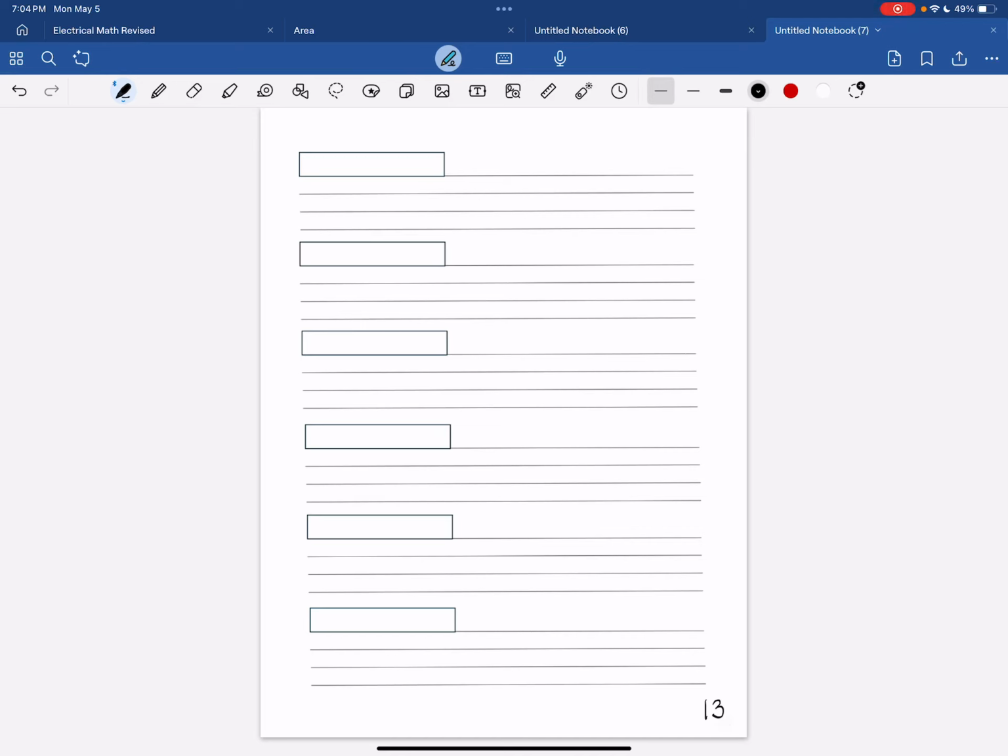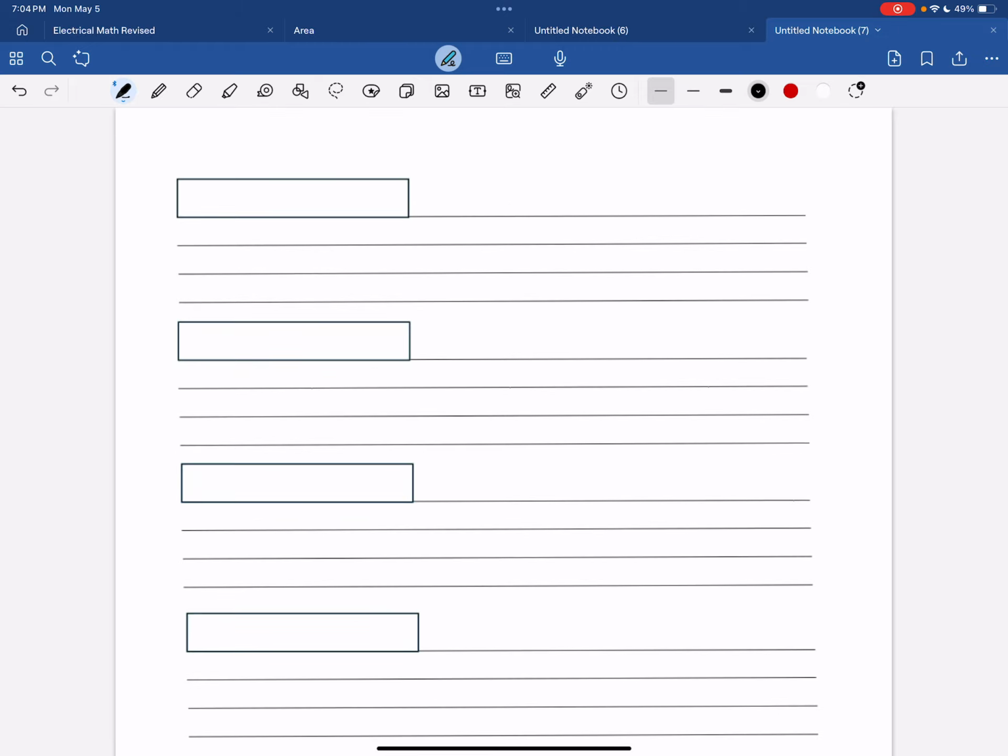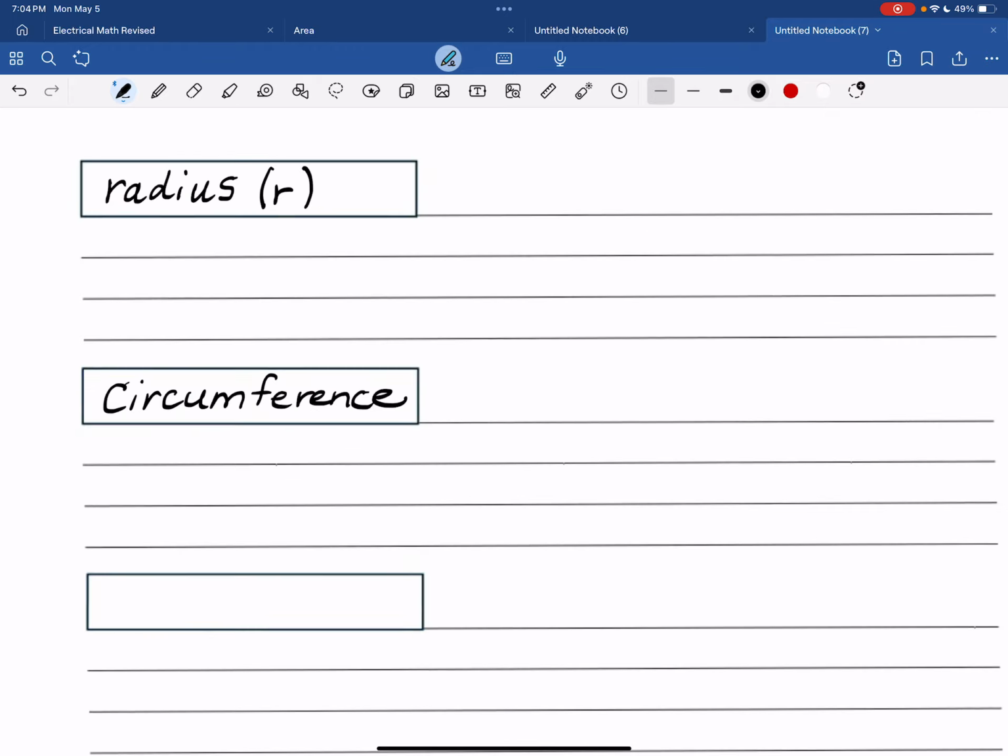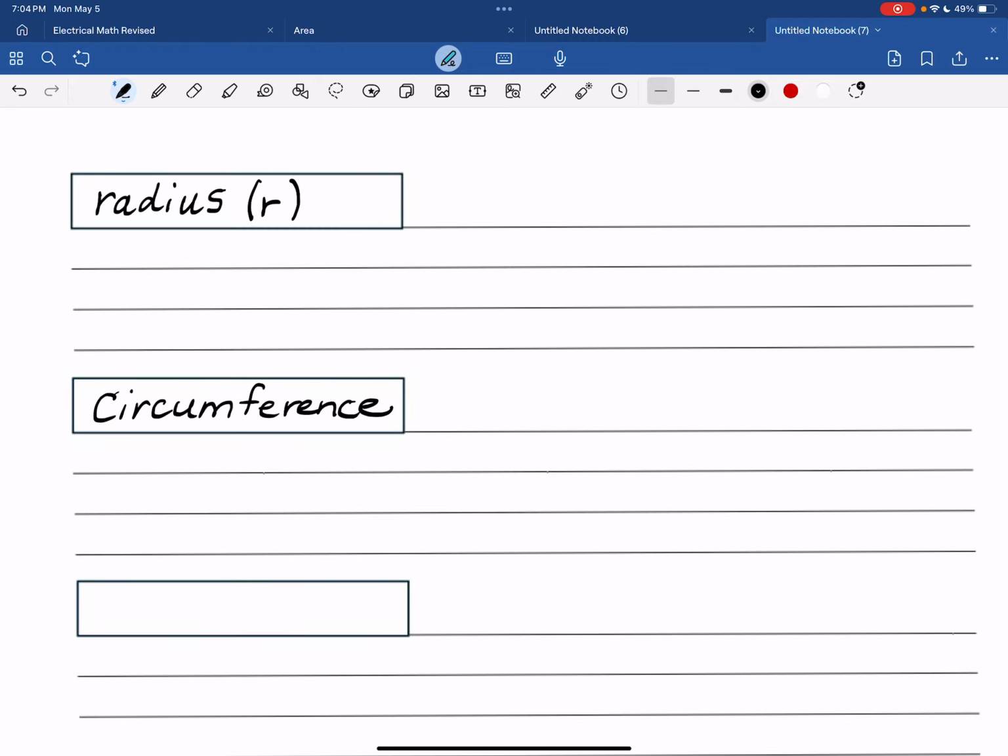I'm on page 13, and we have two more circle formulas to look at, and that is radius and circumference. Radius is labeled with a lowercase r, and here is the definition of radius.